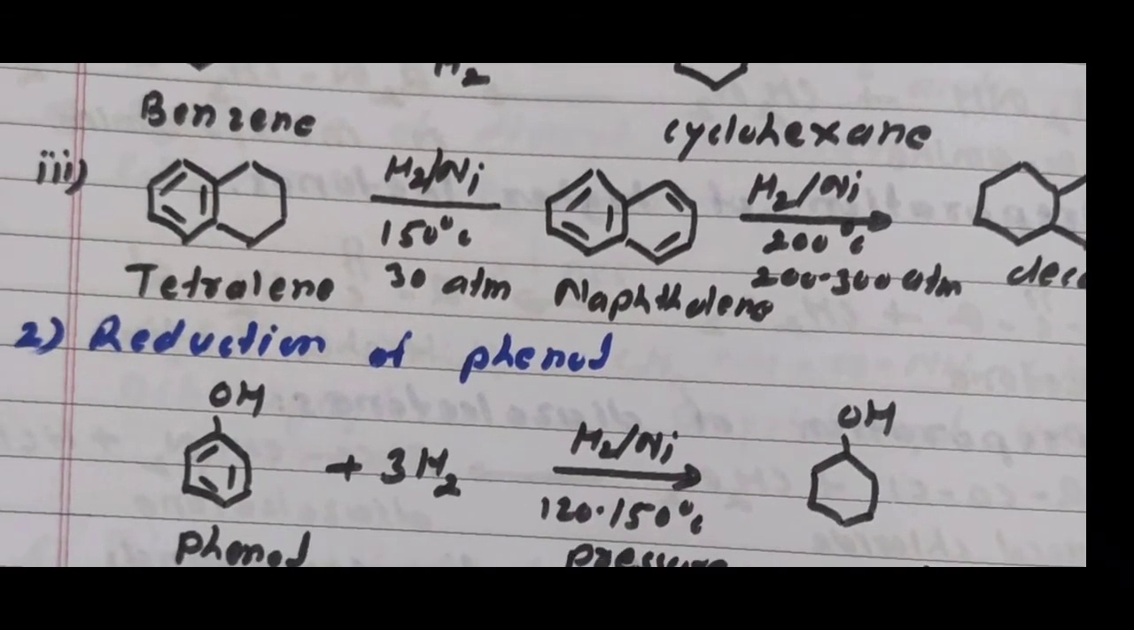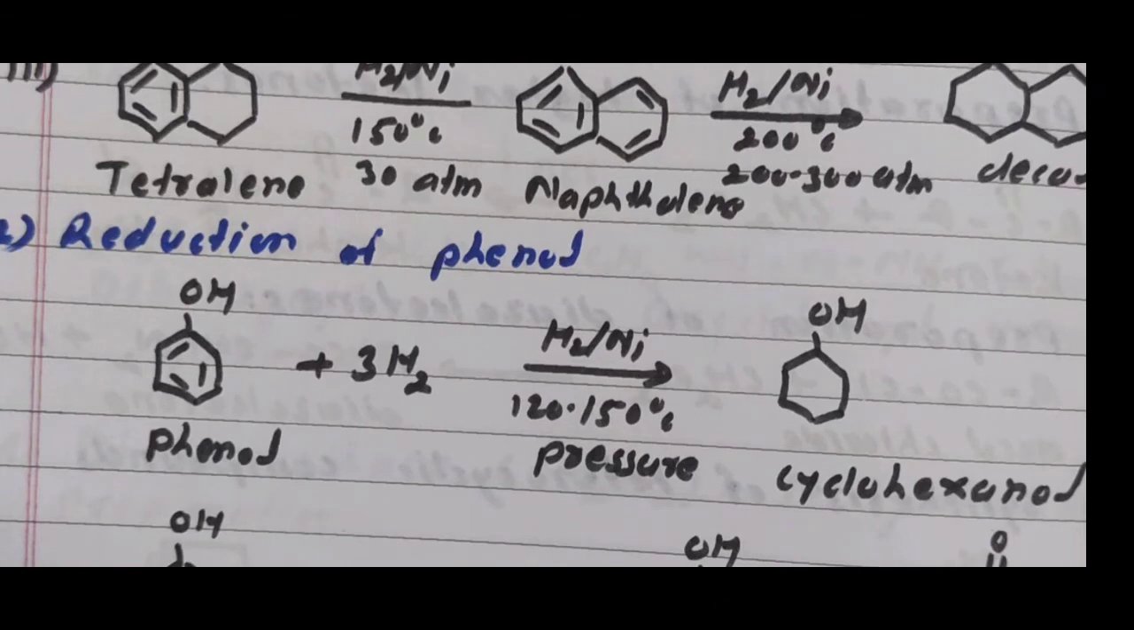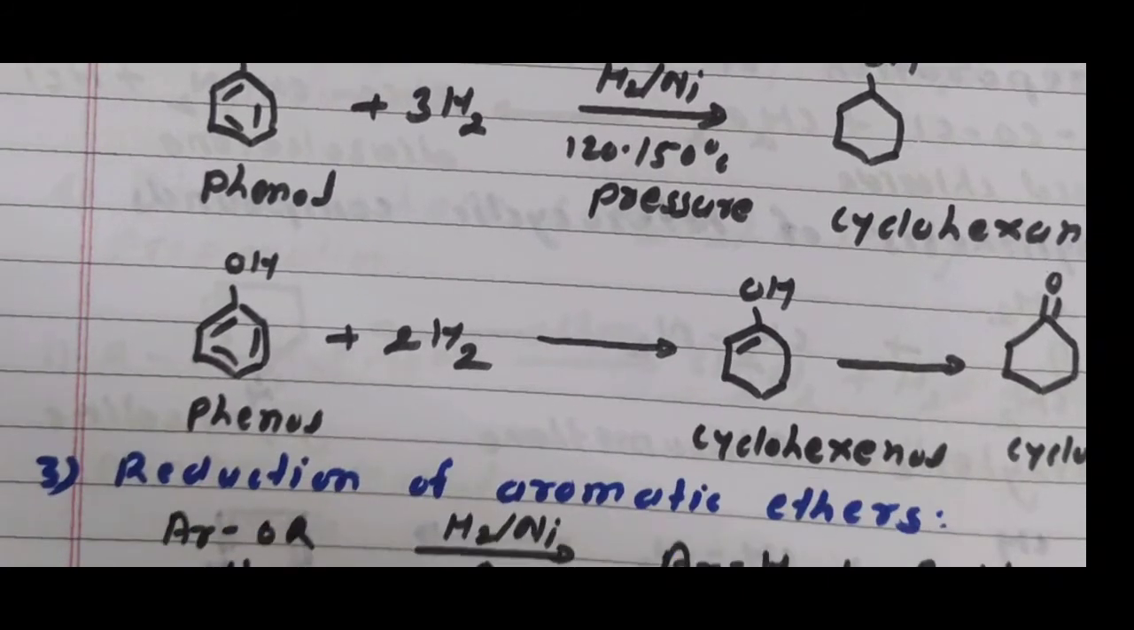Then further I am discussing with you application number 2, reduction of phenol. Phenol: benzene ring attached to the OH group is called phenol. Phenol contains a benzene ring with 3 double bonds, therefore 6 hydrogen atoms required, that is 3 hydrogen molecules. Therefore phenol undergoes reduction in presence of Raney nickel at 120 to 150 degrees centigrade temperature. Here phenol is converted to cyclohexanol.